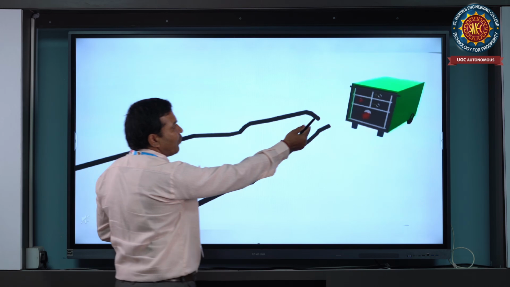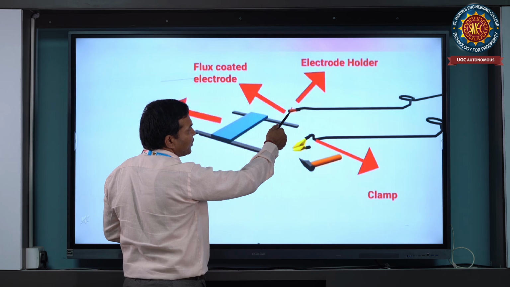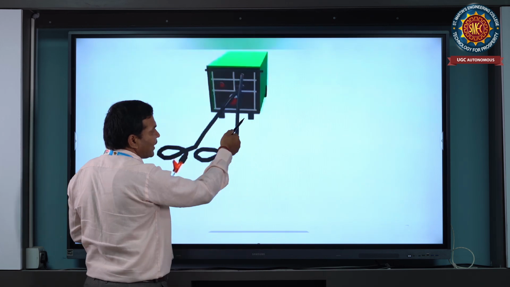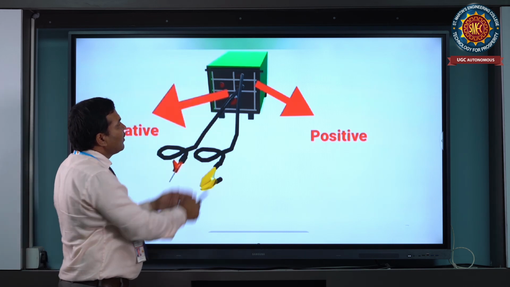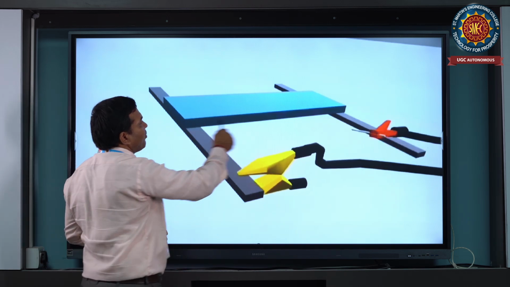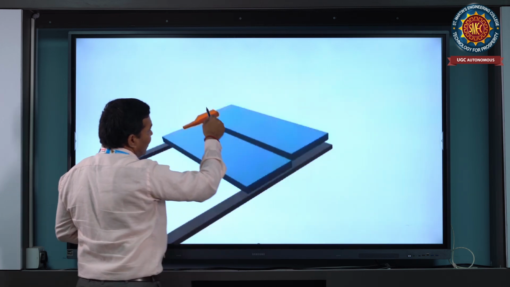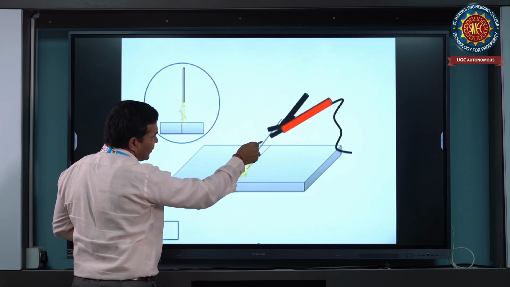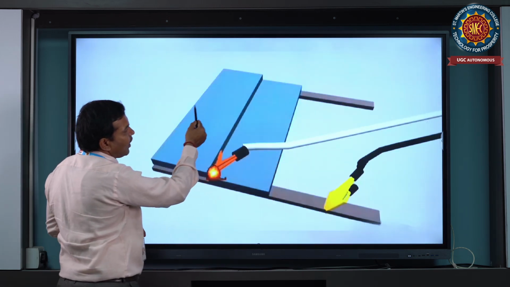You can see the welding machine connected with two cables. One is red, the positive electrode holder, and the yellow one is a clamp, the negative, connecting to the welding working table. The welding machine converts AC current to DC current and connects with the job. The green area is the job, and the electrode holder moves the electrode. Holding the electrode over the two pieces, it generates the spark and deposits filler material. You can use the arc welding process here.